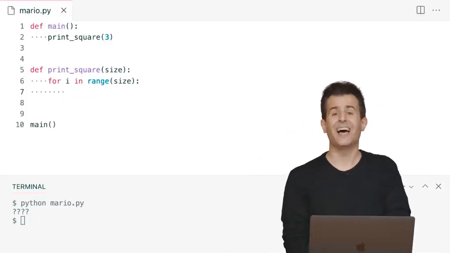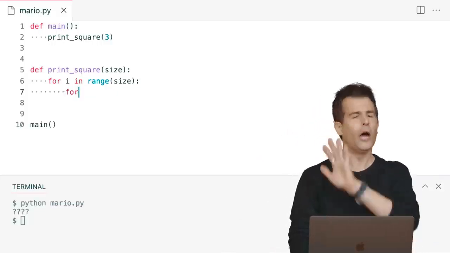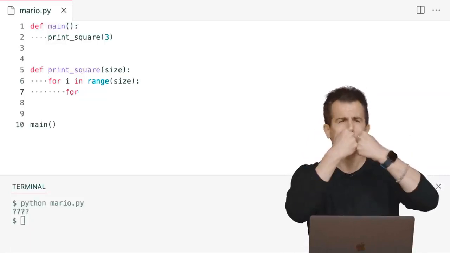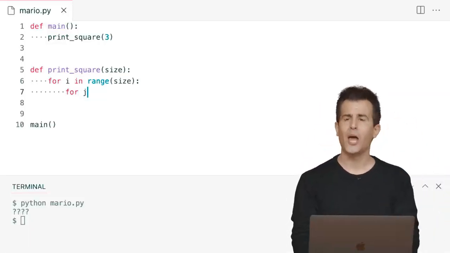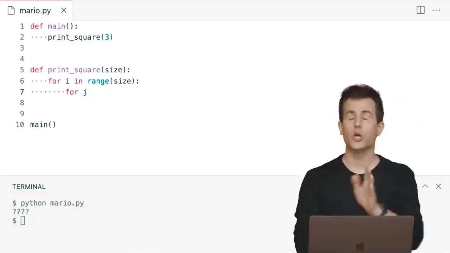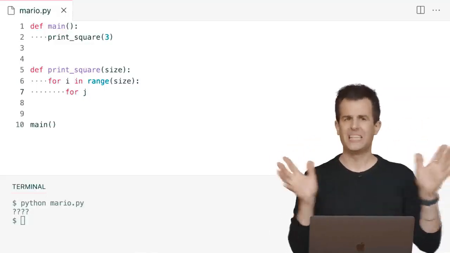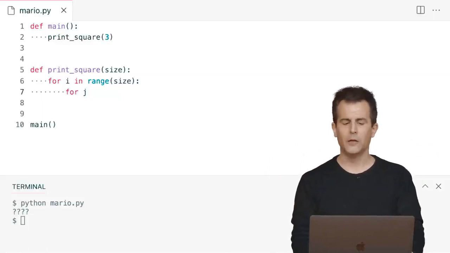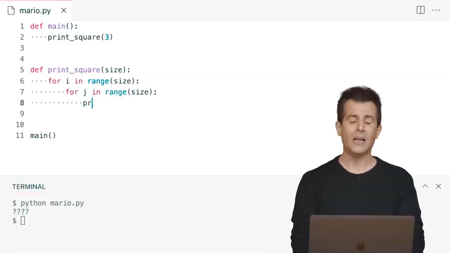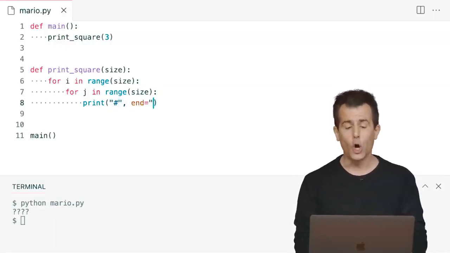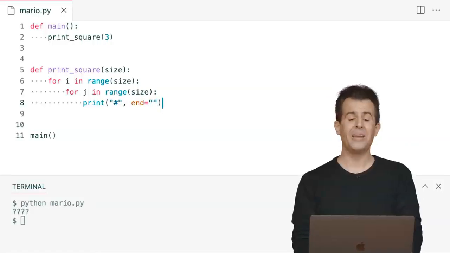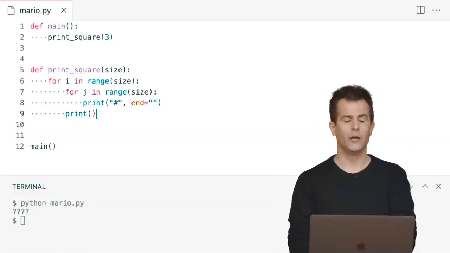So maybe I can have inside of one loop another loop. I don't want to use i again because I don't want to use the same variable and mess up my counting. So I'm going to, by convention, use j. Very common to use i and then j, maybe k. But after that, you shouldn't keep nesting inside of each other. Let me go ahead and say for j in range of size, too, because it's a square, and then in each of these rows, let me print out a single hash, but no newline. But after each row, let me print only a newline.